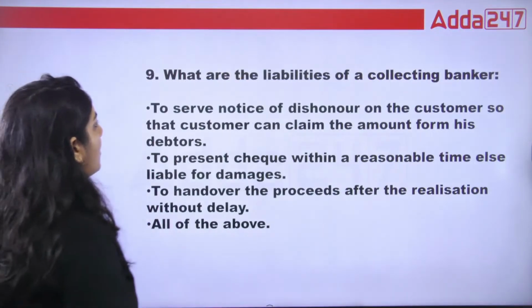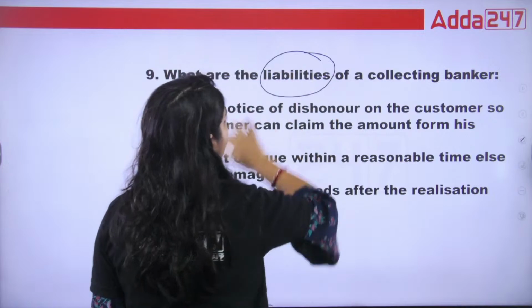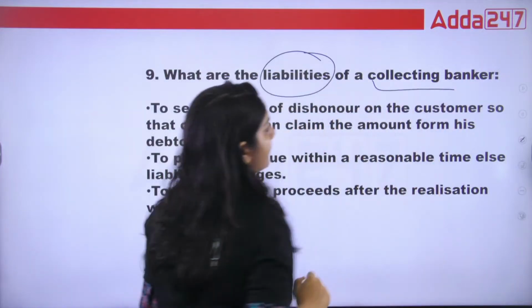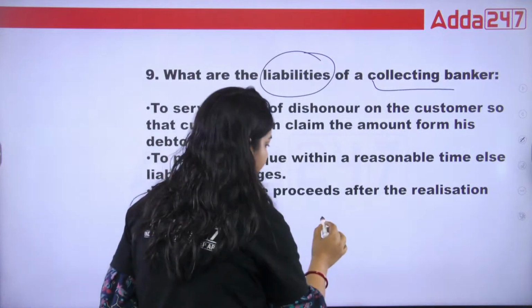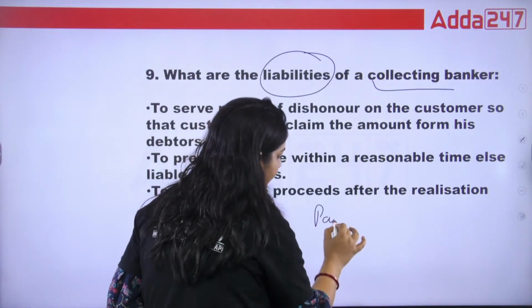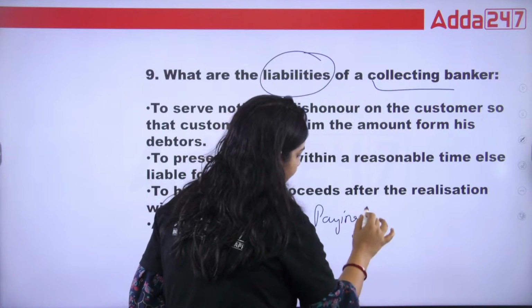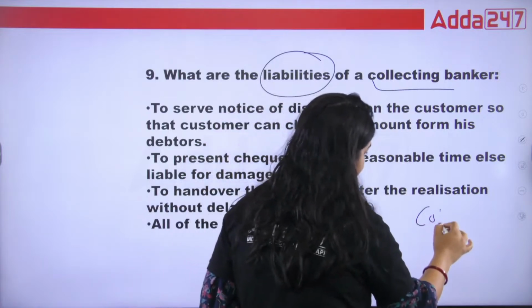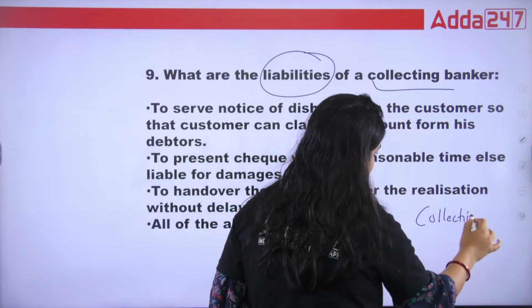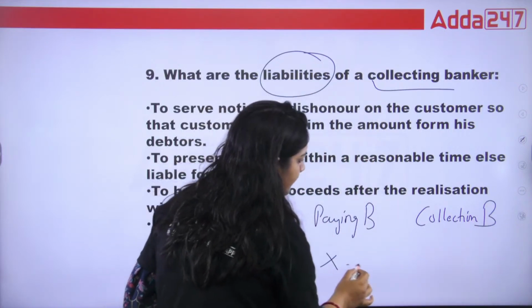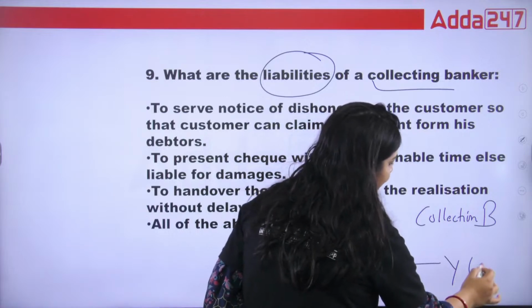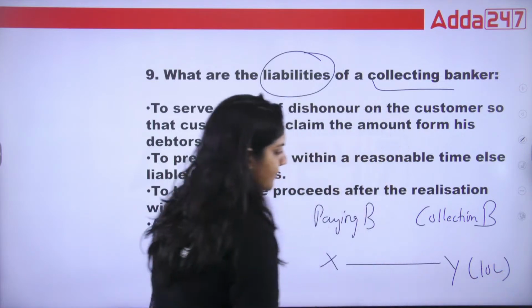9th. What is the liability of a collecting banker? There are two types of bank: paying bank and collecting bank. X person has given Y a check of 10 lakh rupees, right?